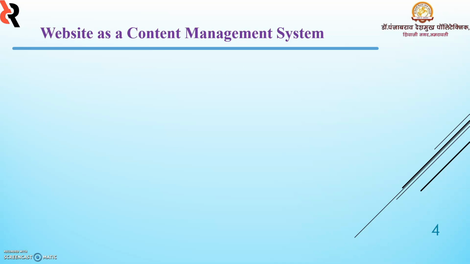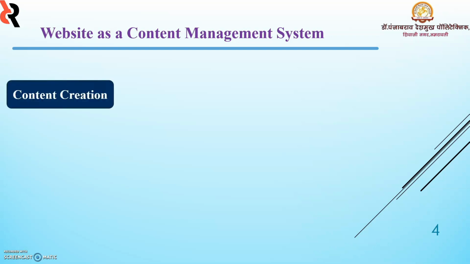We may use a website as a content management system. It is an application that is used to manage web contents. A content management system is a tool that helps to build a website without needing to write all the code. Such websites are used for content creation, which allows users to easily create and format content.